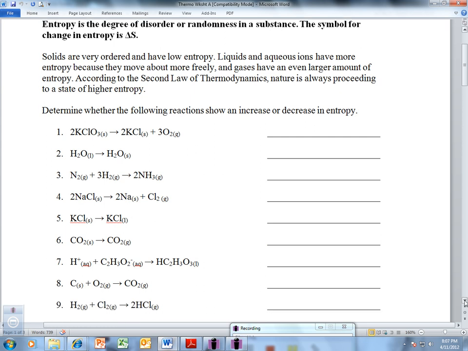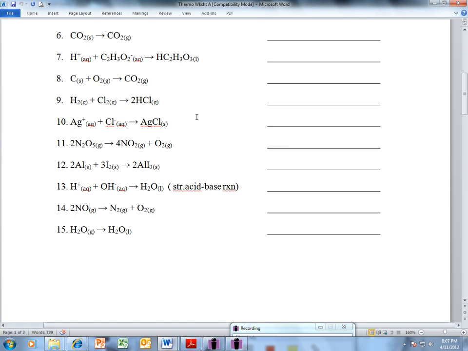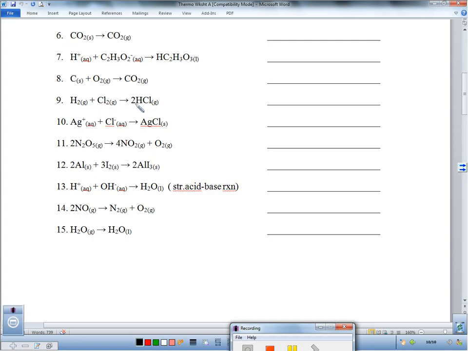Alright, moving on down. Number 9. We have 2 moles of gas becoming 2 moles of gas. But since we have a little bit more of a mixture here, a little bit more disorder, it is becoming a little more ordered, kind of like on the sheet we talked about before. This can be a little iffy. Whoa, I started writing the whole word again. This can be a little iffy, but typically when you're going from 2 molecules down to 1 molecule, even though the moles of gas are the same, typically it's decrease. You can assume that, but it can depend a little bit on those delta S values.